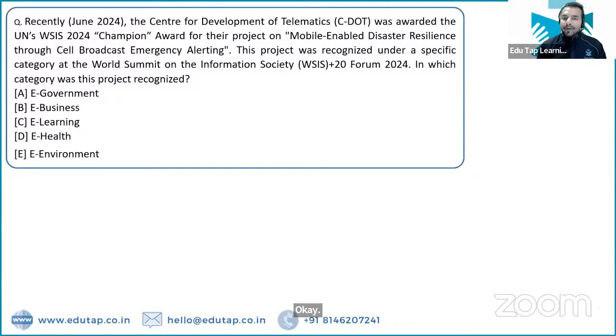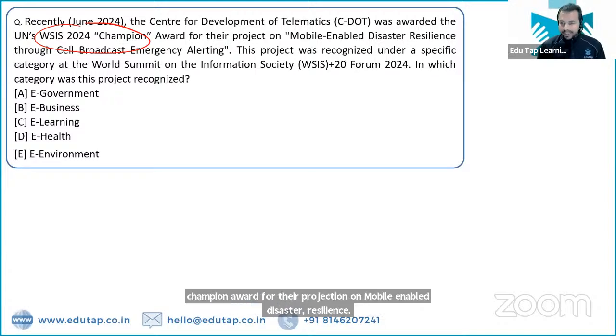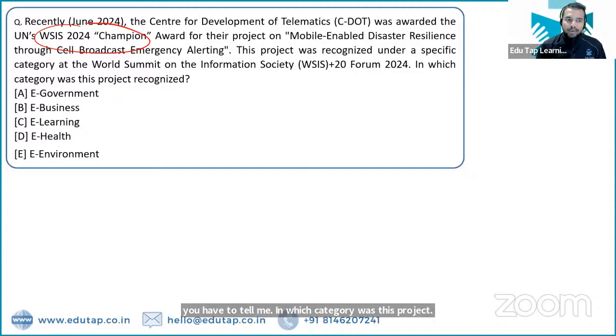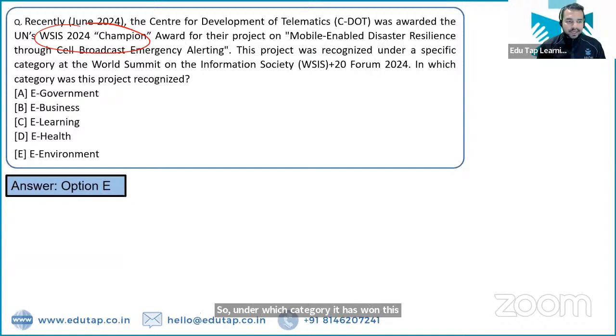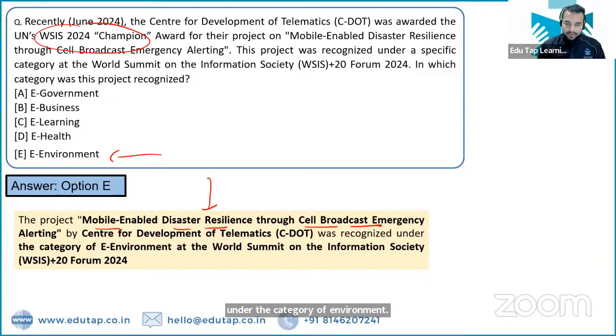So the Centre for Development of Telematics was awarded the United Nations WSIS 2024 Champion Award for their project on mobile enabled disaster resilience. So you have to tell me in which category was this project recognized. तो कौन सी कैटेगरी के अंदर सी-डॉट को ये WSIS चैंपियन अवार्ड दिया गया है. So under which category has it won this award? It has won this award in the category of Environment. Absolutely right. So the project was mobile enabled disaster resilience through cell broadcast emergency alerting. That was the project under the category of environment to which this particular award has been given, right?